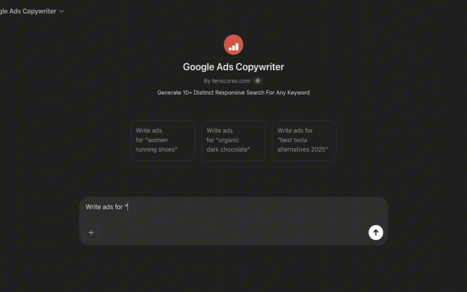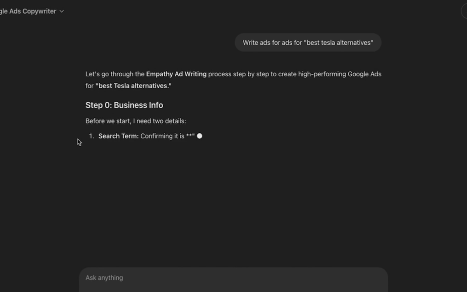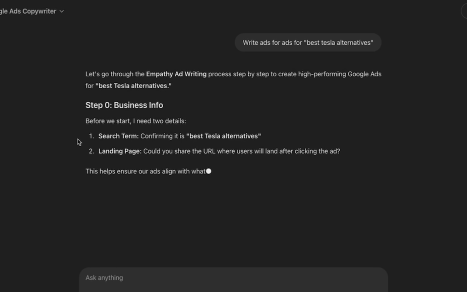Write ads for best Tesla alternatives. Actually, we don't need 2025. Let's go. So this here is a custom GPT that is tailored to write great ads using our process at 10 scores.